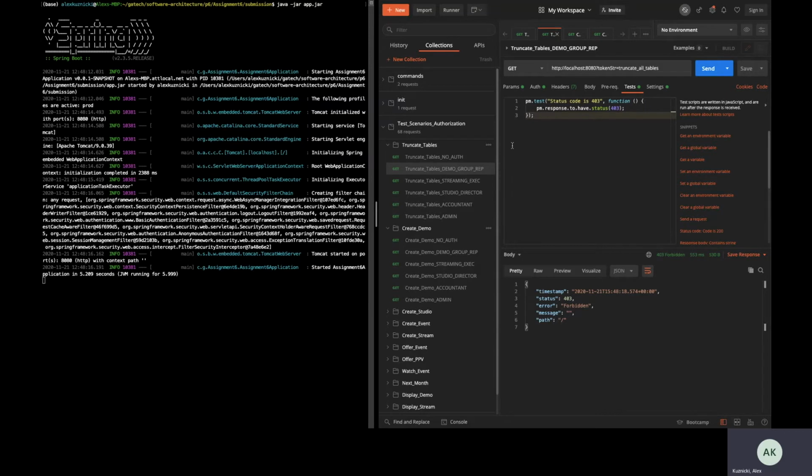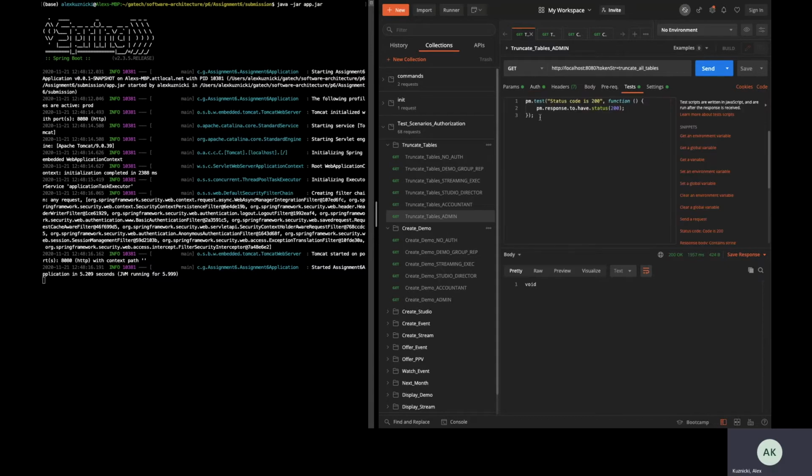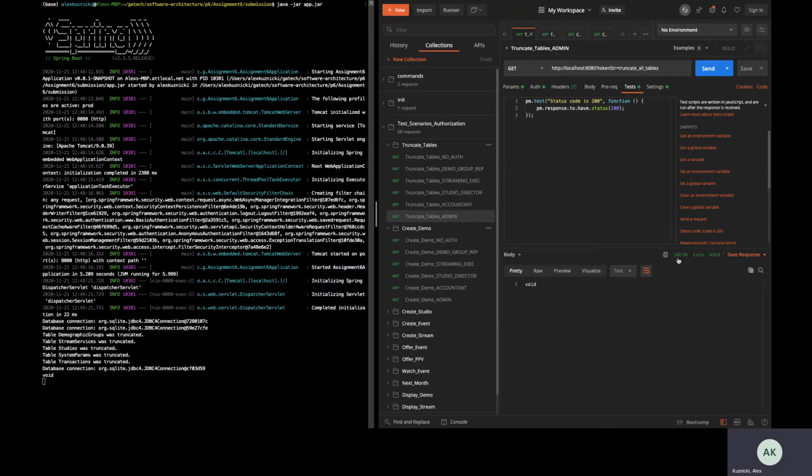For instance, to truncate the tables in the database, only the admin has that privilege, so the status code is 200, which means okay. Let me run that for you really quick. Okay, so look, 200 okay, and we've got some information here. These are just debugging information for us as developers to have access to.